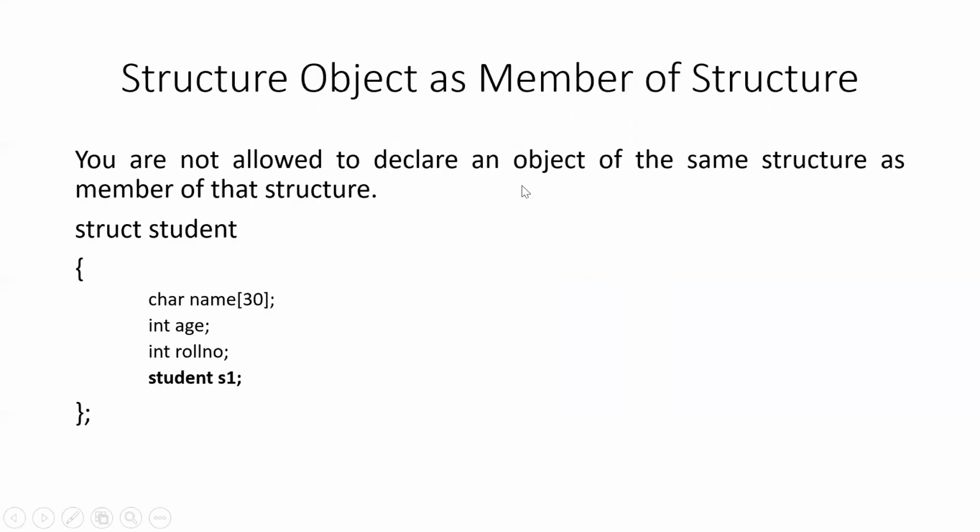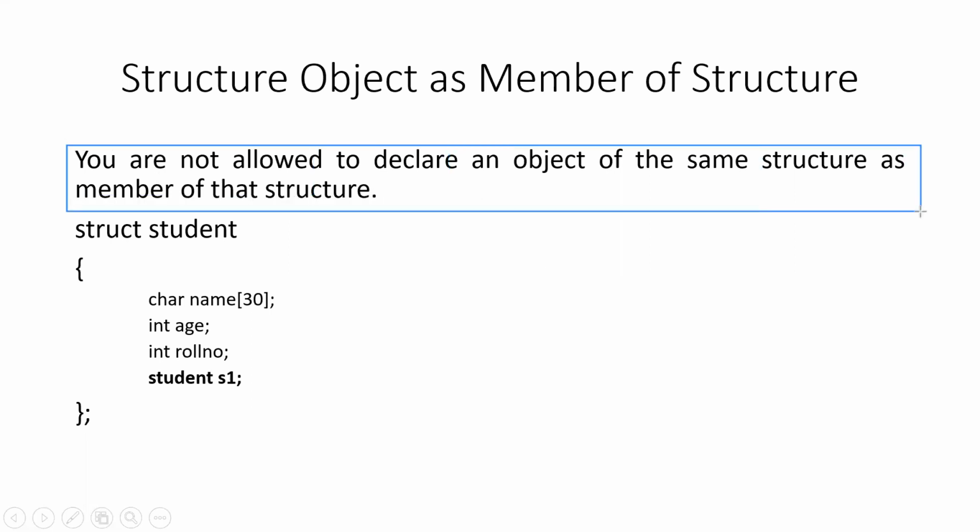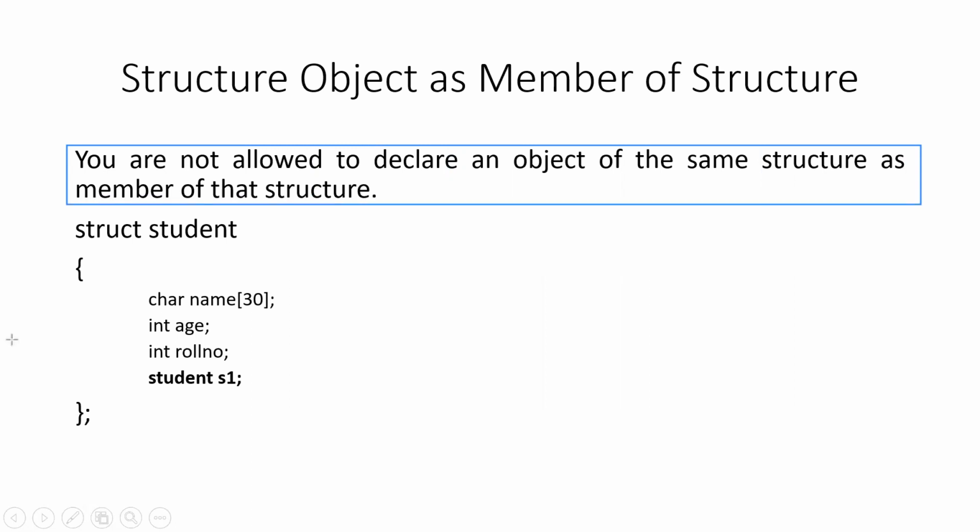Now, can we create a structure object as member of the structure? The answer to this question is no. You are not allowed to declare an object of the same structure as a member of that structure. Please look into the example of the structure prototype that has been given below.